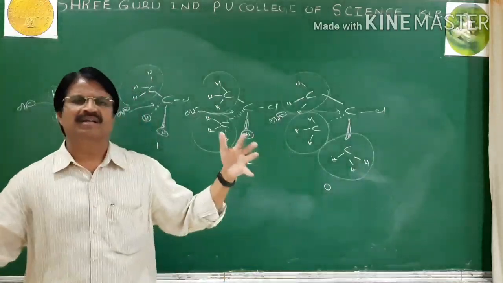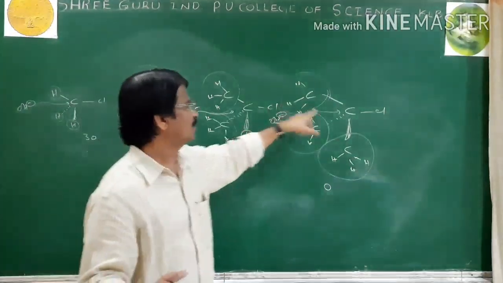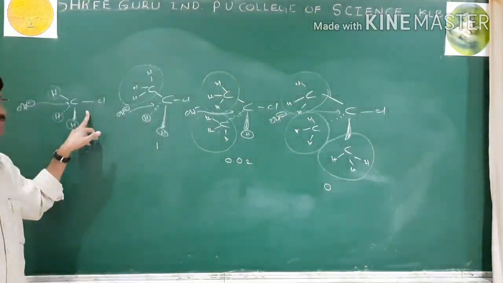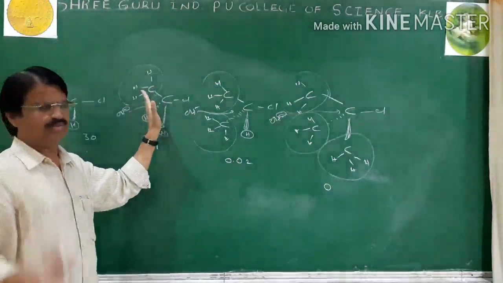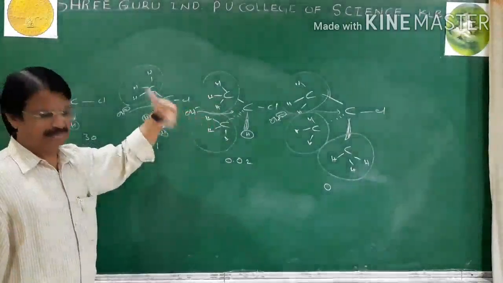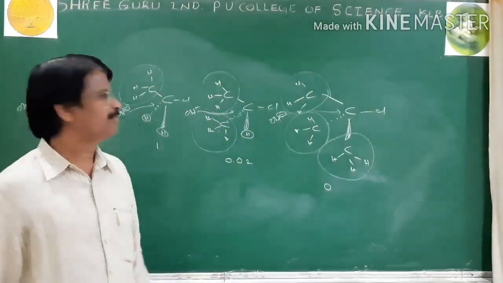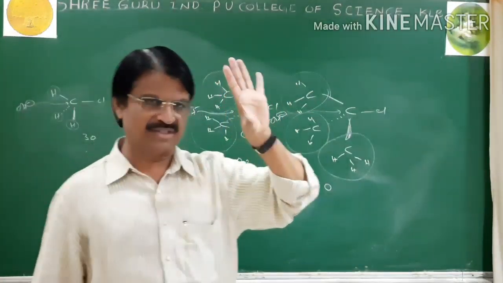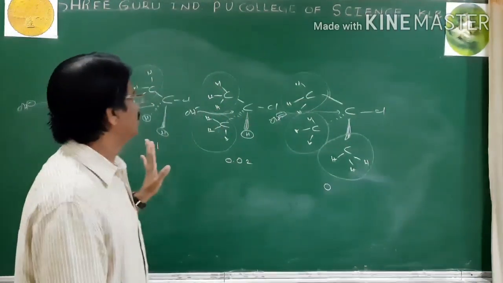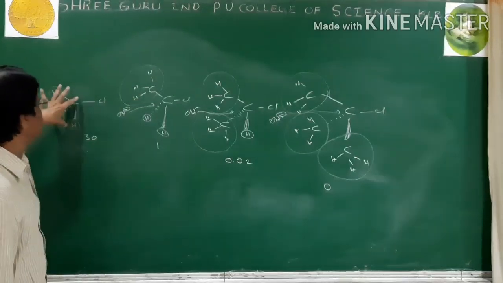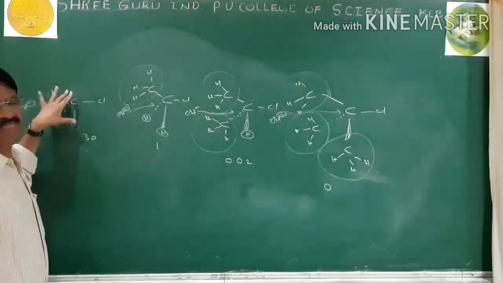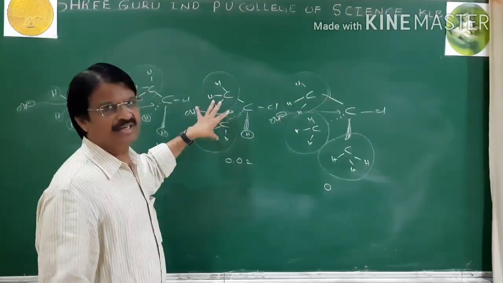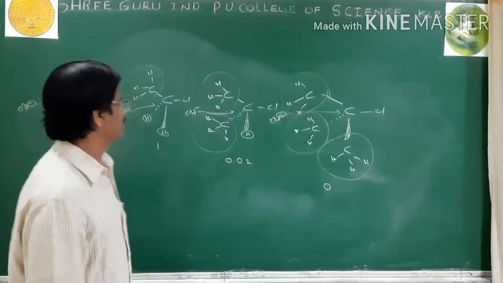If there are 3 large or bulky groups, OH cannot attack. Therefore, methyl halides are preferred and primary halides can undergo SN2. Secondary halides depend upon the nature of the solvent. But tertiary halides undergo only the SN1 mechanism, and primary halides or methyl halides undergo the SN2 mechanism. Secondary halides may be SN1 or SN2. Okay.